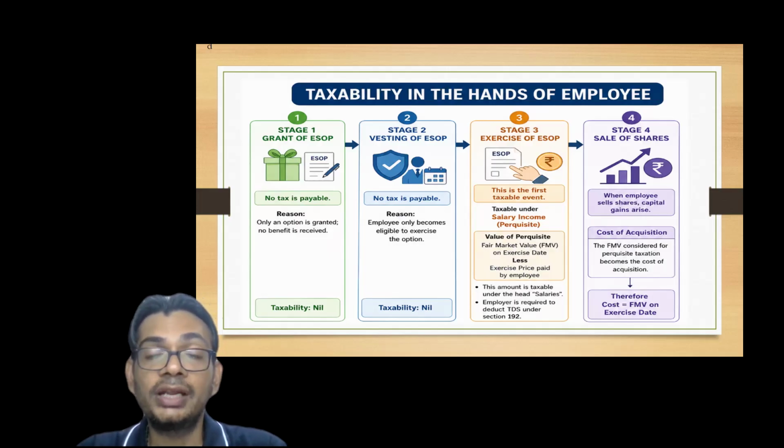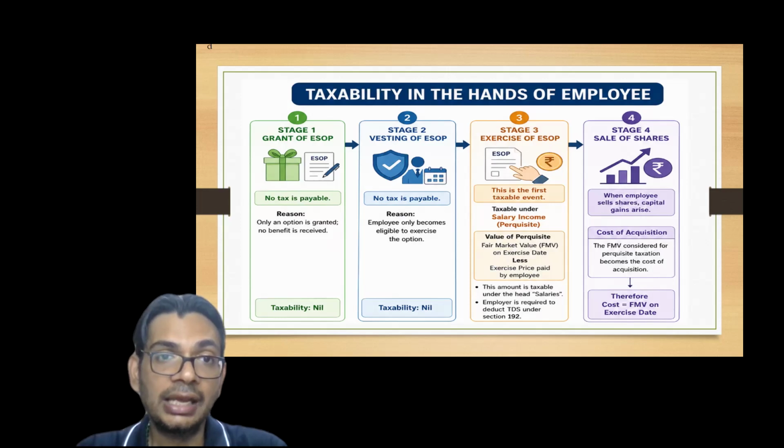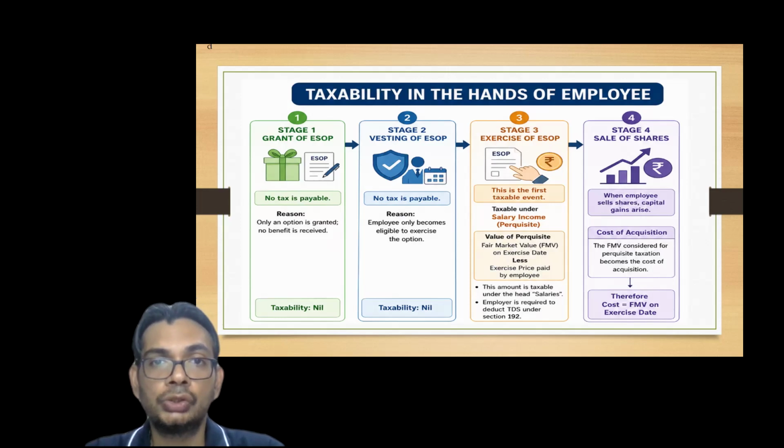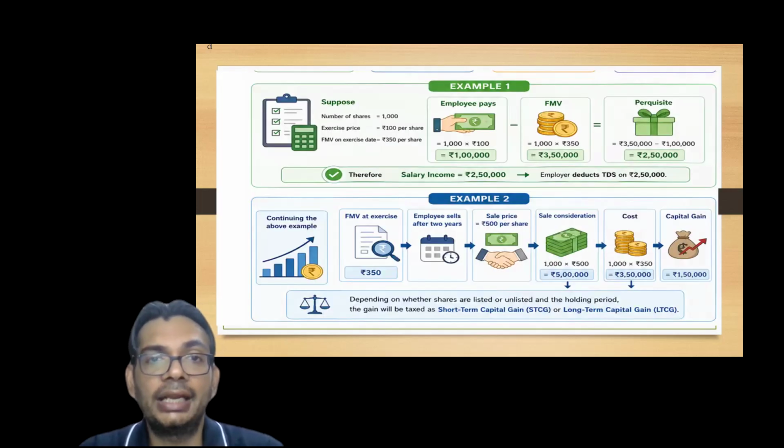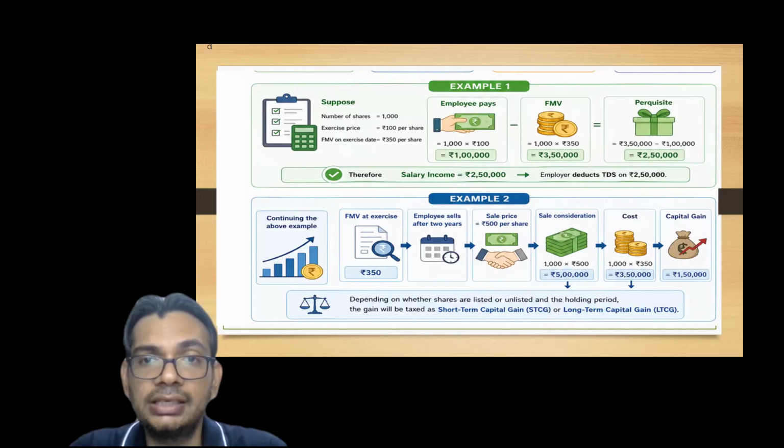Stage four is wherein the employee finally sells his shares after say 2 years or 3 years, when the value of the company rises. This stage is also a taxable event, and in this stage tax is paid in the form of long-term capital gain or short-term capital gain, basis the period of holding. So these are the four stages which primarily describe the taxability in the hands of employees. Now to give further clarity, I have tried to create an example, so let us try to understand this example.